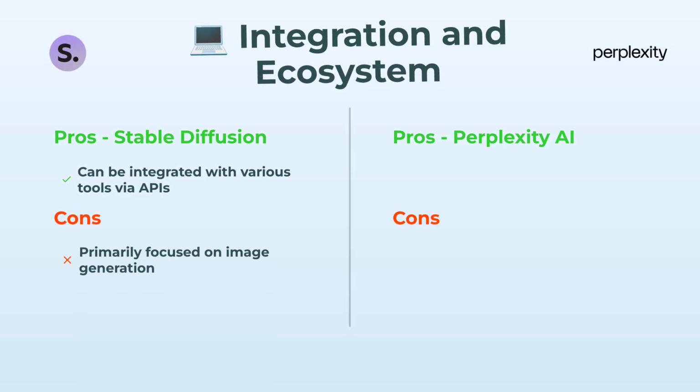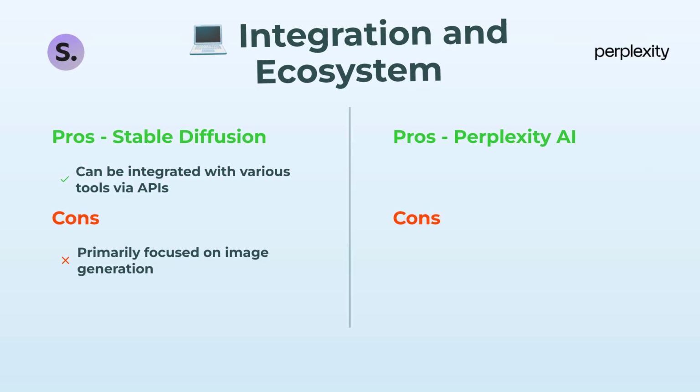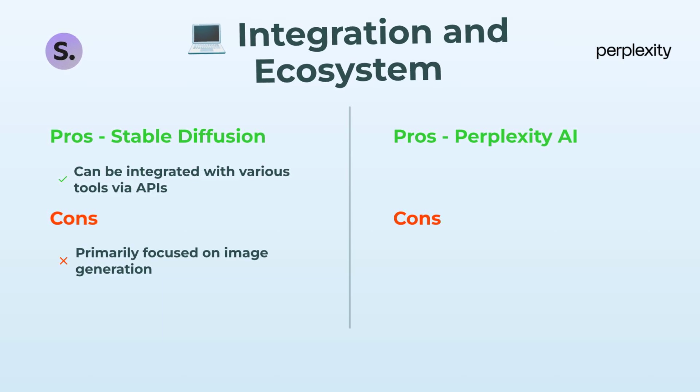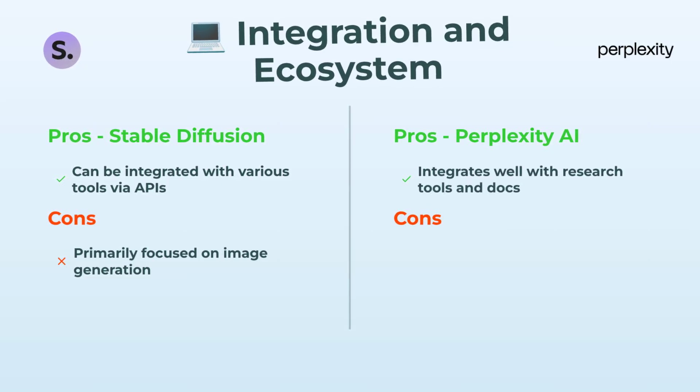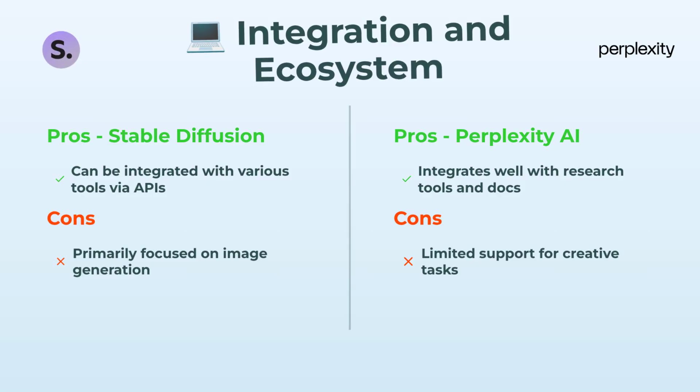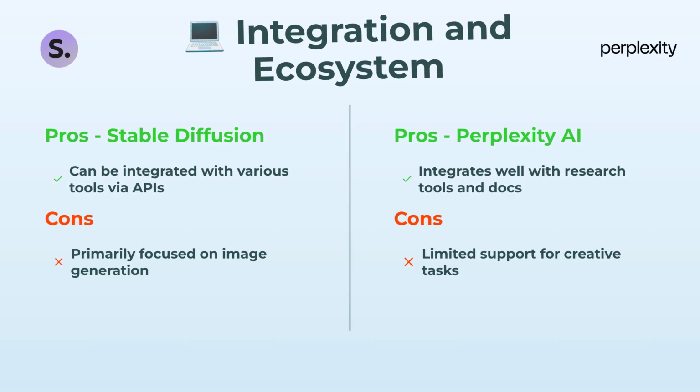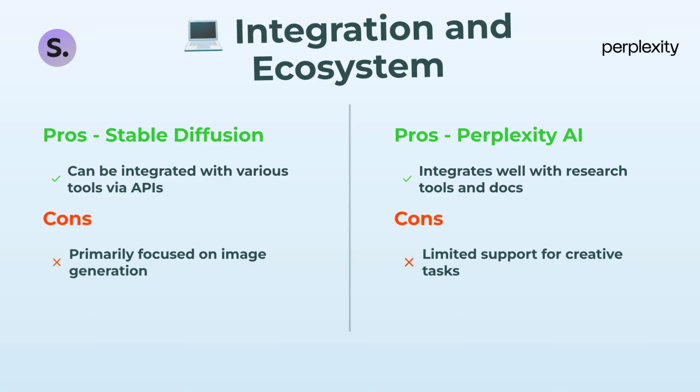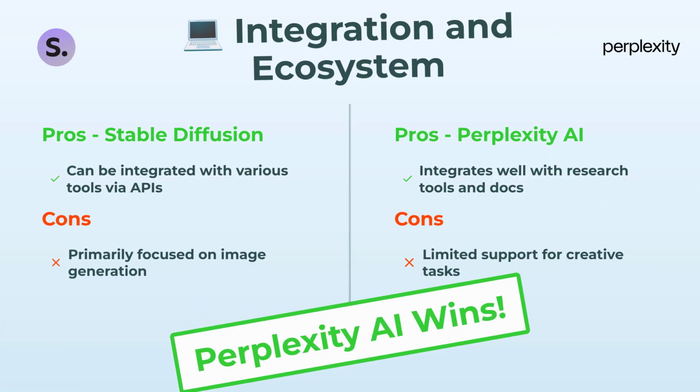Next, let's talk integration and ecosystem. Stable Diffusion can totally be plugged into other apps. There are APIs and stuff, so if you're a bit of a tech whiz, that's pretty sweet. The thing is, it's still mostly all about images. Perplexity AI, on the other hand, slips right into your workflow if you're doing research, using docs, all of that good stuff. Not the best if you want to make something super creative, but for work or study, major plus. Perplexity AI is the winner here, too.